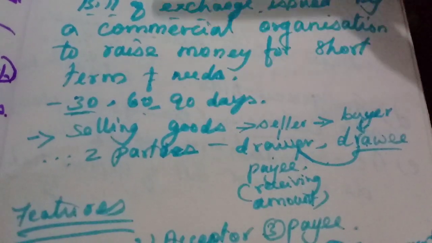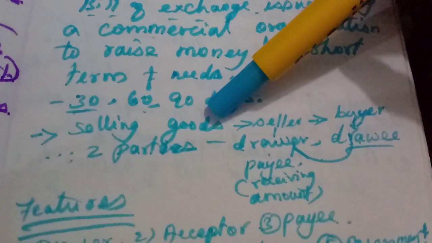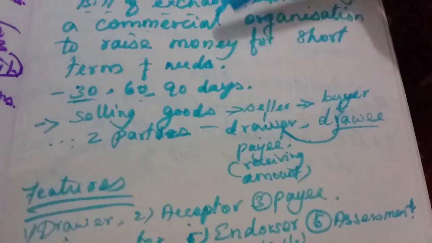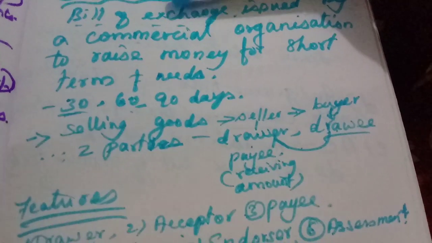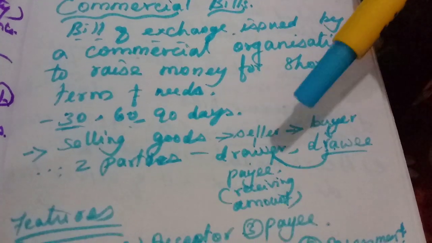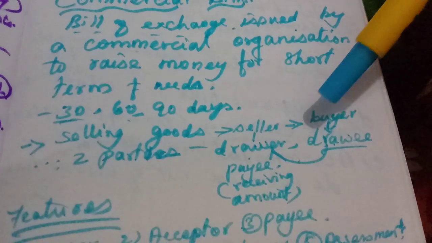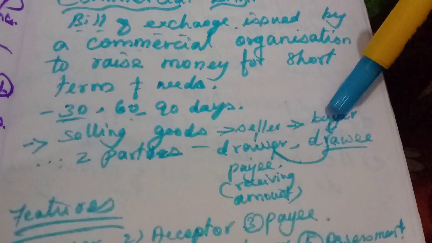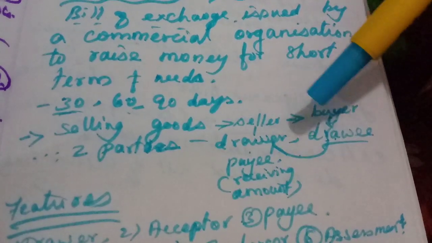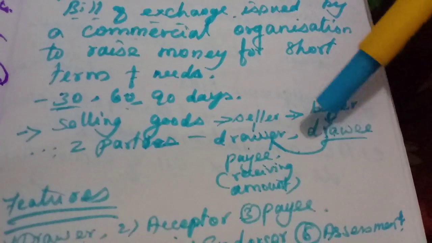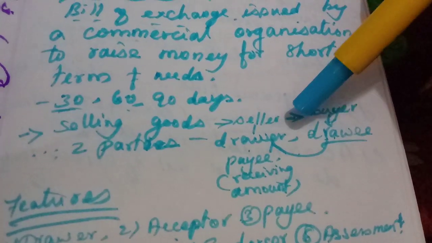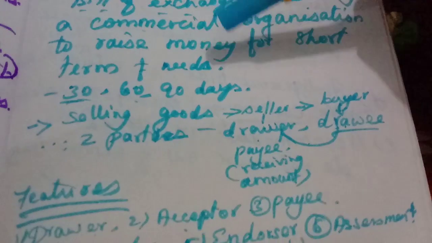Usually these commercial bills are drawn by a seller of goods. Already we have studied that a bill of exchange is drawn by a seller of goods on a drawee, that means the buyer of goods, who may also be called the acceptor, one who accepts that he is ready to pay the amount mentioned in the bill of exchange.